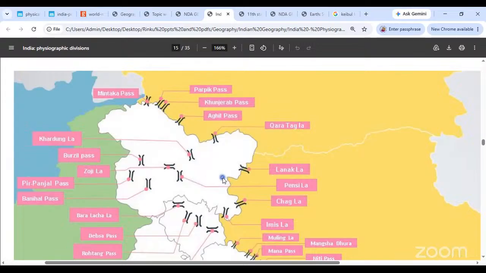Okay, La means pass. That is the local word for pass over there. So we should just call it Lanak La actually. So that is Lanak La. And then over here, you have two major passes, the Pir Panjal and the Banihal Pass. Okay. Now, the Banihal Pass is important because you have the Jawahar Tunnel over there. So that is an important one. Pir Panjal is also important because that will connect you to Kashmir and the rest of the region. है ना? वो आपका connecting pass है. So Pir Panjal Pass also happens to be important. Is this good, people? These are all Kashmir passes.